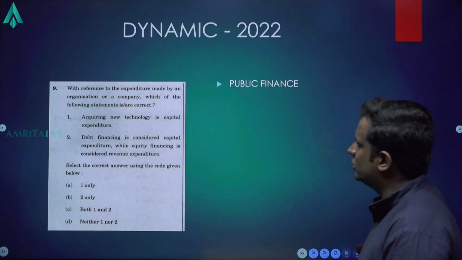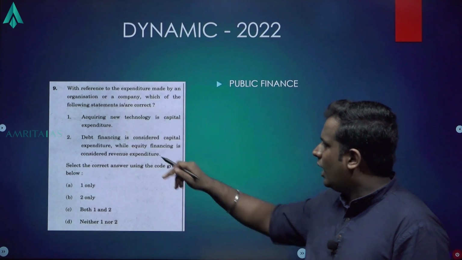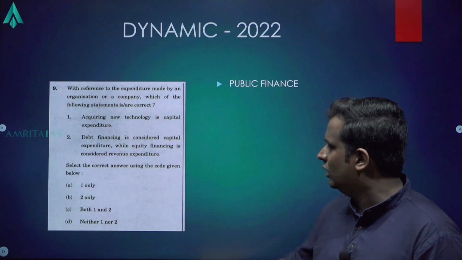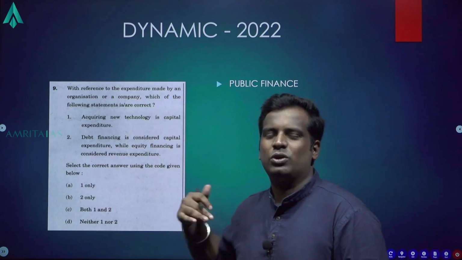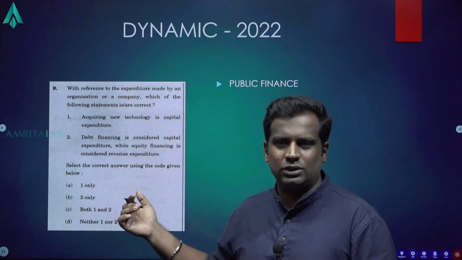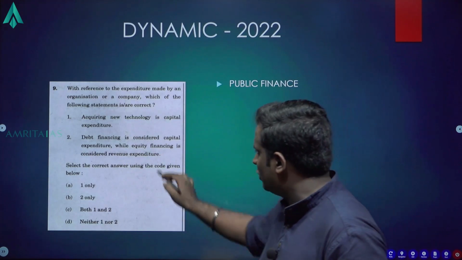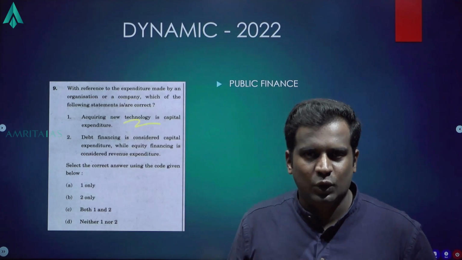Again, a current affair based question with reference to an expenditure made by an organization or a company. Acquiring new technology is capital expenditure. Debt financing is considered capital expenditure, while equity financing is considered revenue expenditure. This can actually be put as a static question. But because it was more of an applied nature, especially talking about new technology, I decided to put it in the dynamic.